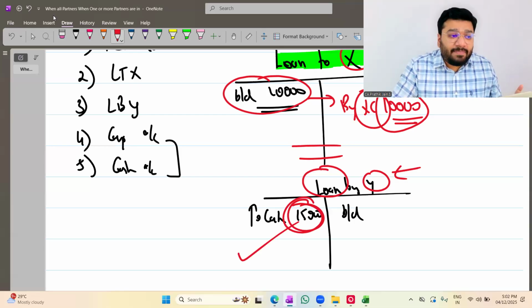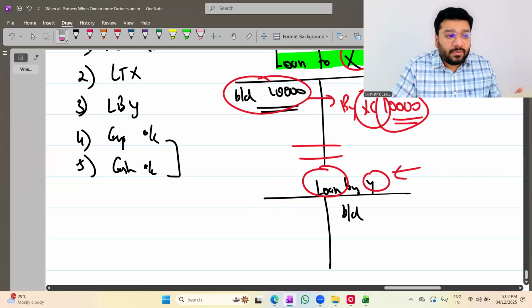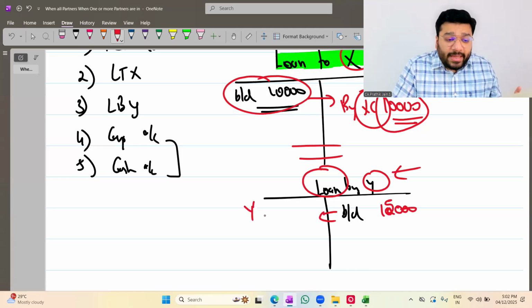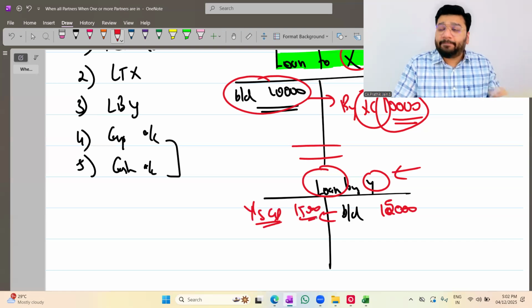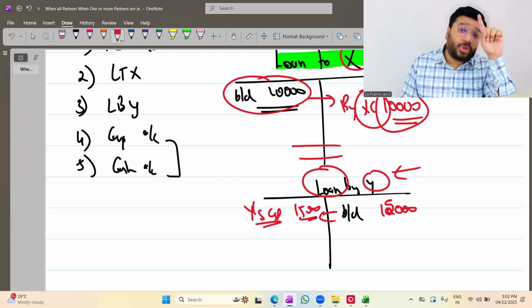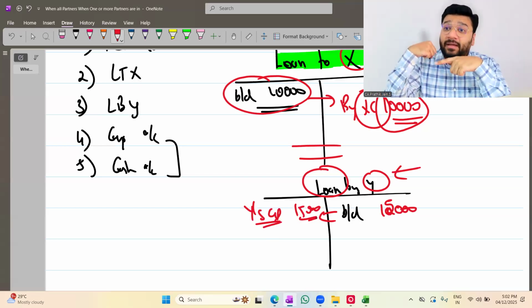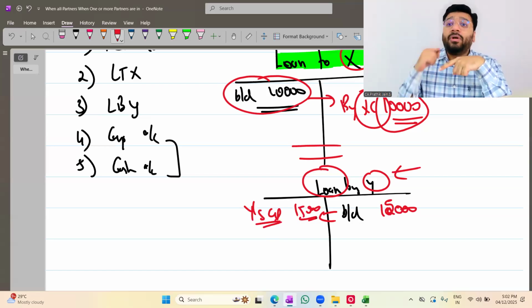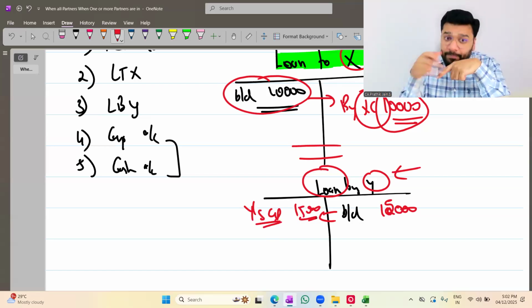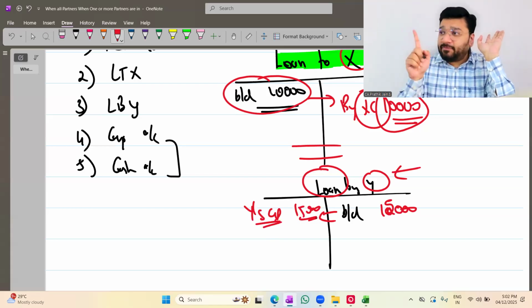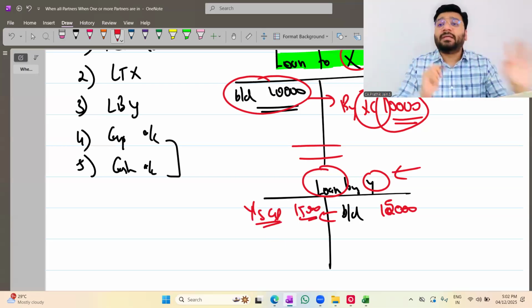So in that case, what am I supposed to do? This balance brought on also has to be closed, no? This 15,000 rupees will be transferred to Y's capital account. So in the case of solvent partners, if any loan has been given or taken, you receive or pay them, so give and take will easily happen. In the case of insolvent partners, you will not receive money and you will not pay money. Everything will be transferred to the capital account.